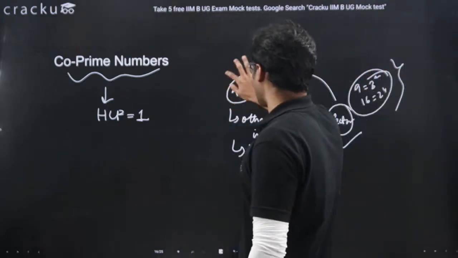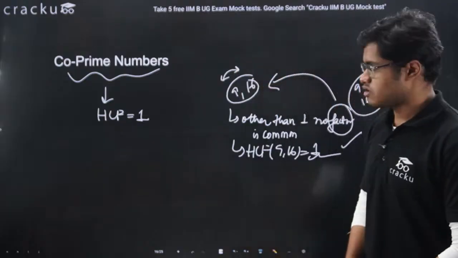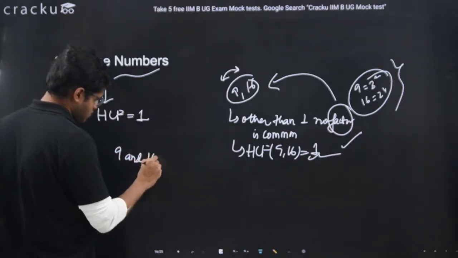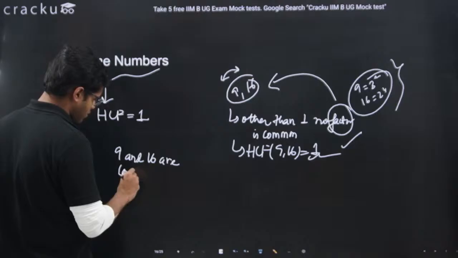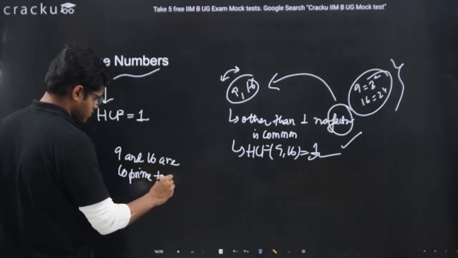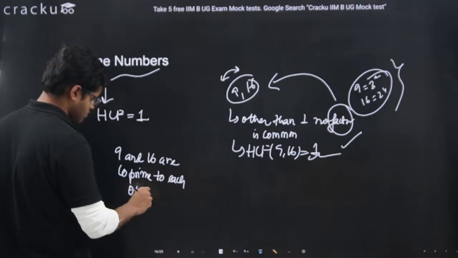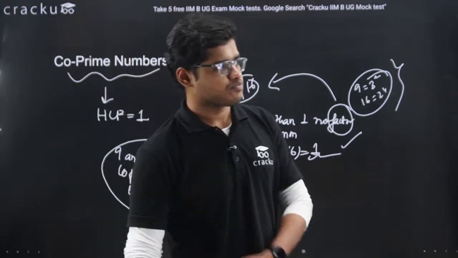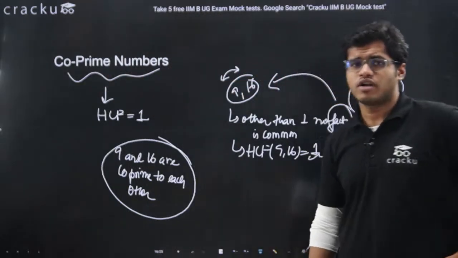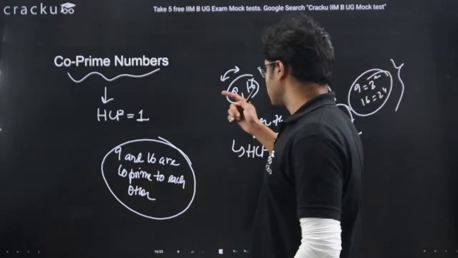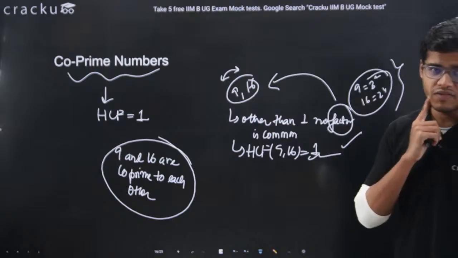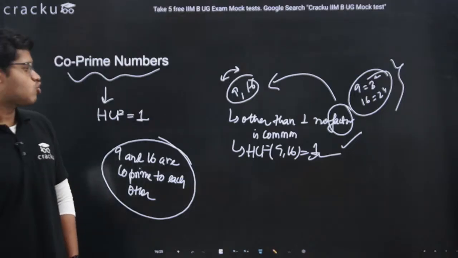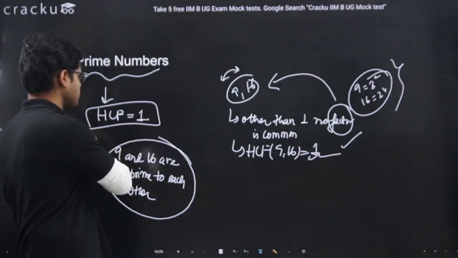So I can tell 9 and 16 are co-prime to each other. Right, guys? Our condition is HCF is 1, which means the numbers will be divisible only by 1. There is no other common number which will divide them. So that we will call co-prime numbers, which means simply HCF is 1.